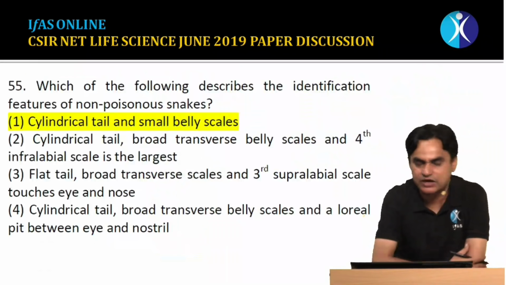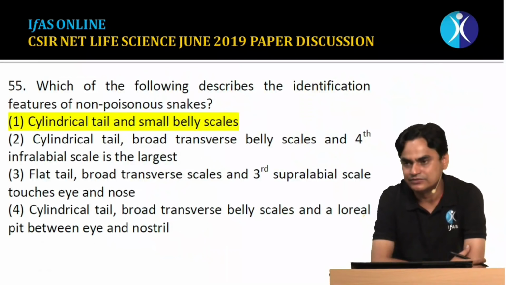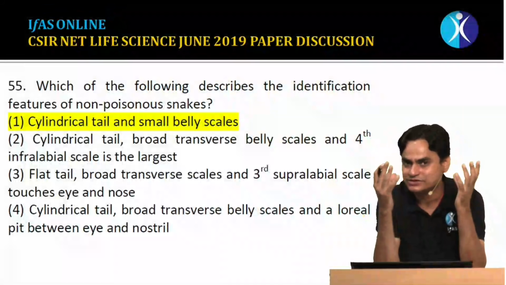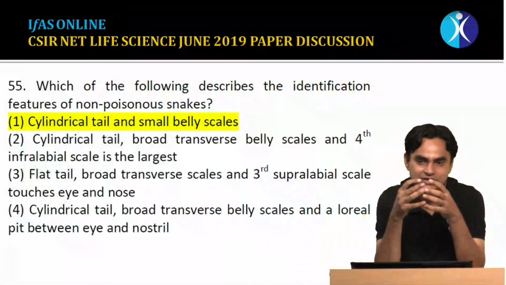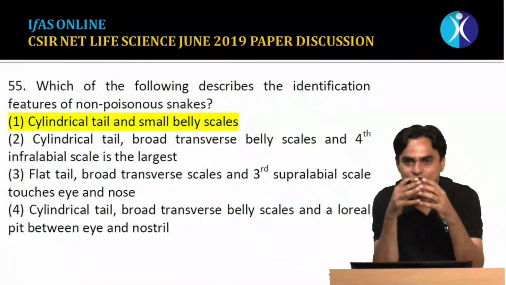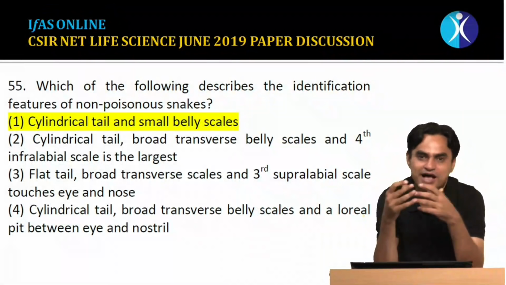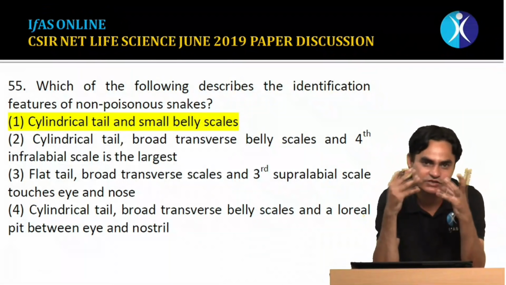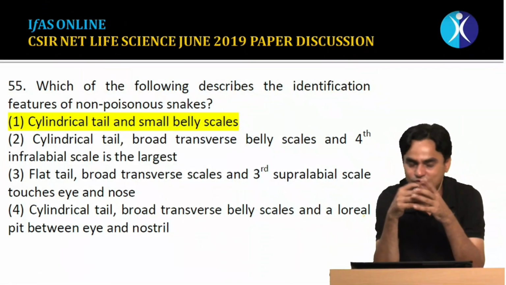Moving to question number 55. Basically this is a question which you would have studied somewhere in BSc classes. This was a very simple, straightforward question used to be asked in our viva examinations during a BSc practical examination: what is the difference between a poisonous snake and a non-poisonous snake.